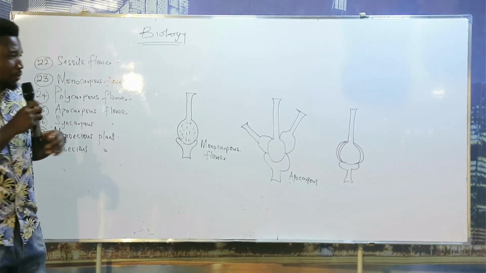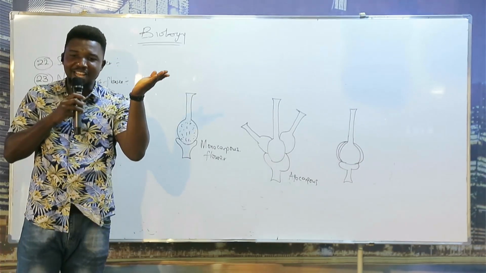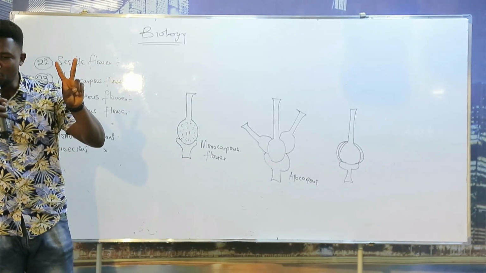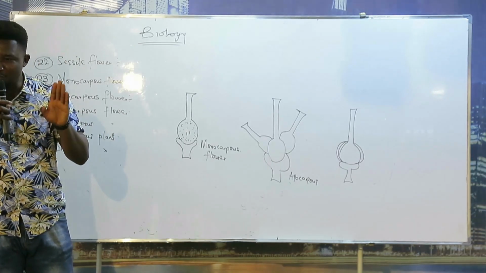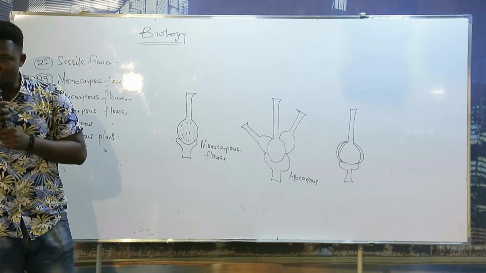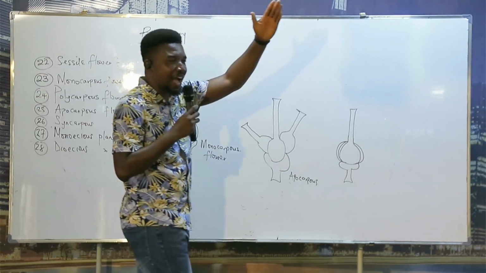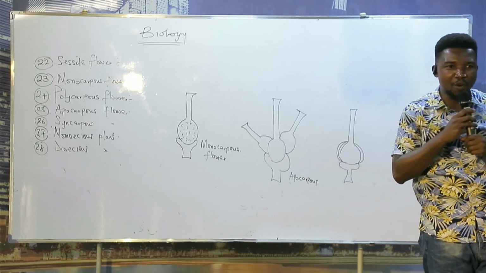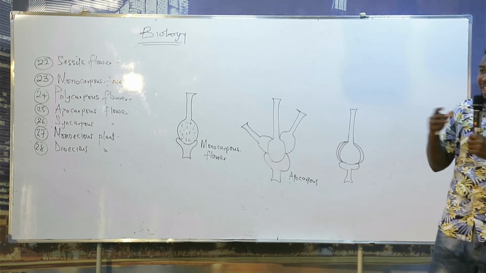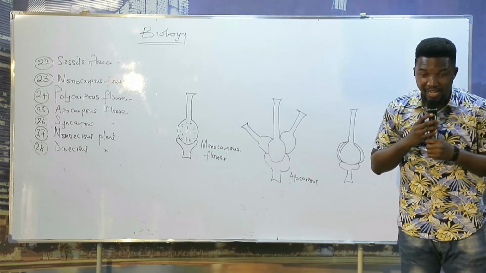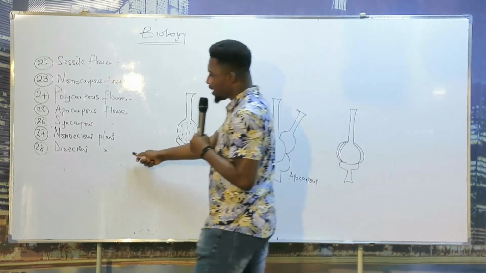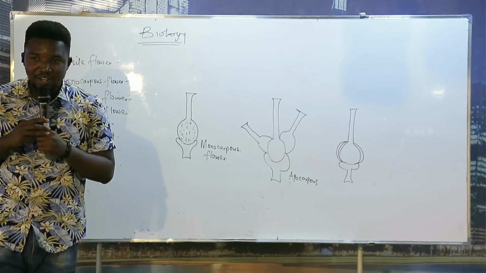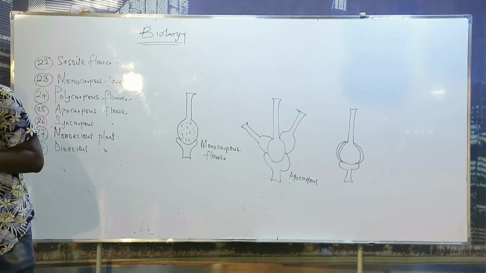Monoecious, one plant. That one plant has both male and female flowers. Then dioecious, how many? Two. Each of them has different flower sex. So one plant of the same species has male flowers, the other one has female flowers. So without another plant, they cannot pollinate. And in dioecious plants, they always undergo what we call cross-pollination. Do you understand? What is pollination, self?